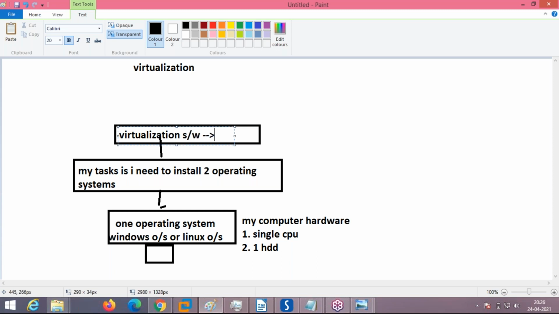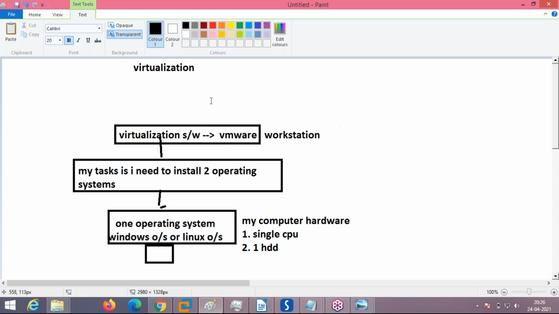What is the name of the virtualization software? VMware. On the same Windows operating system, if I install virtualization software, VMware Workstation,